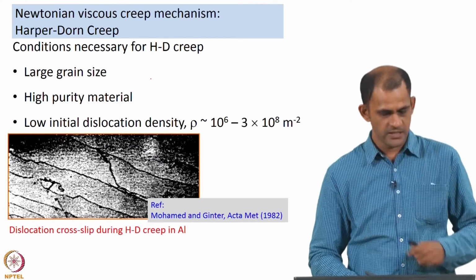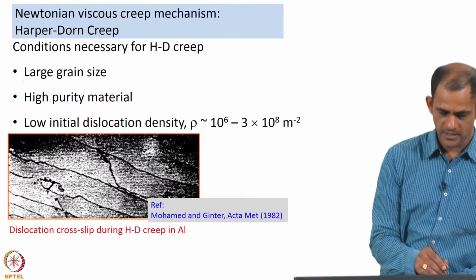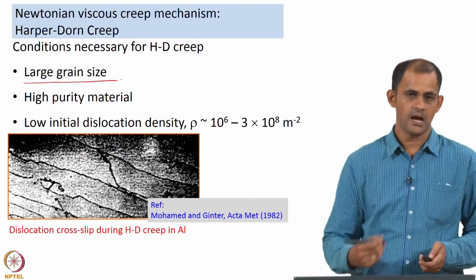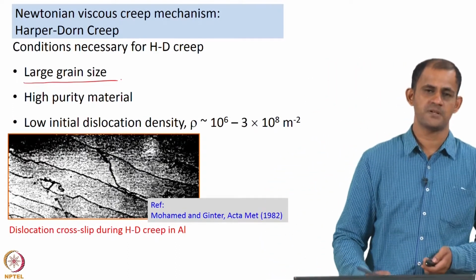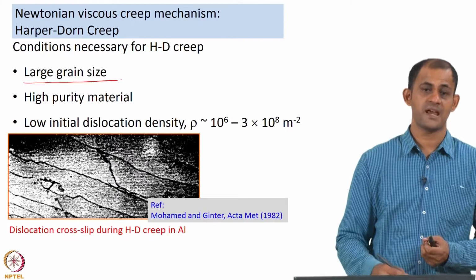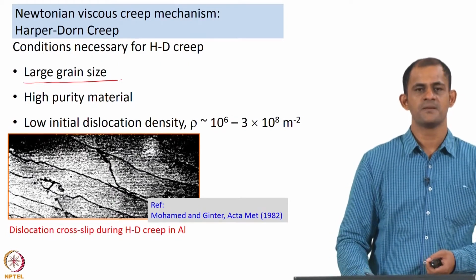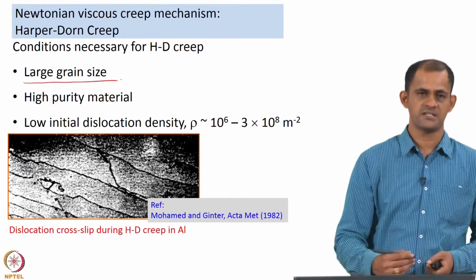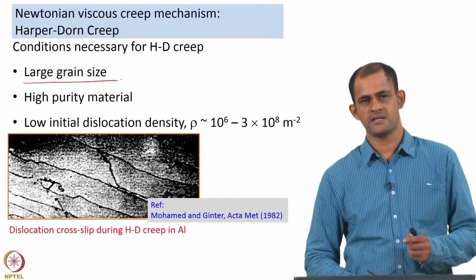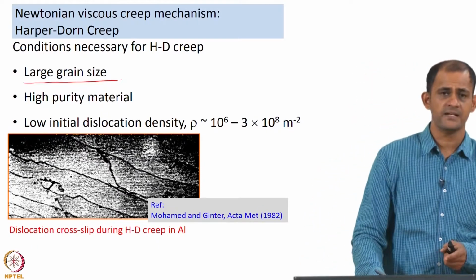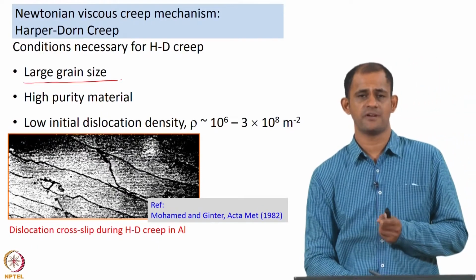So, the main conditions for Harper-Dorn creep are, first, that the material should have a very large grain size. Harper and Dorn in their experiments used polycrystalline aluminum with a grain size of 3.3 mm, which is significantly large, so one of the necessary prerequisites is a large grain size. Secondly, the purity of the material has to be very high.